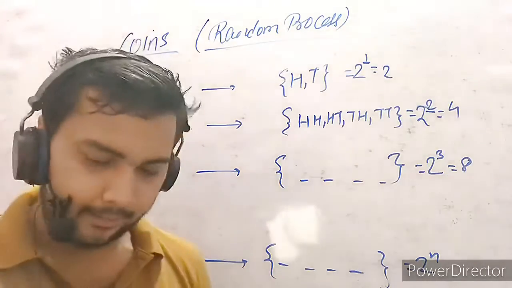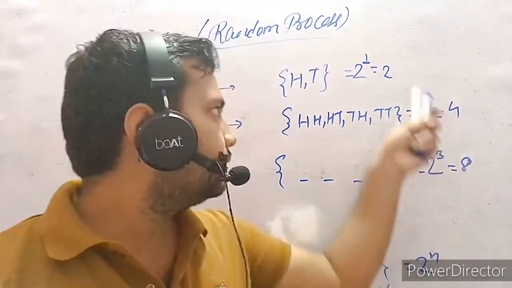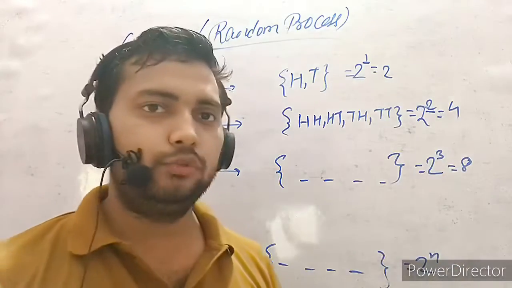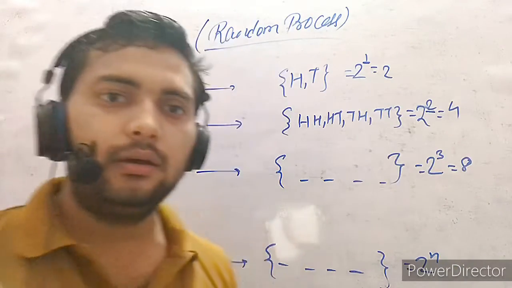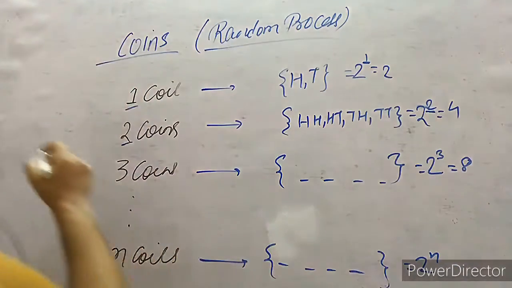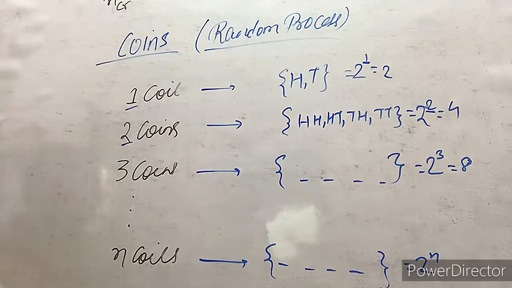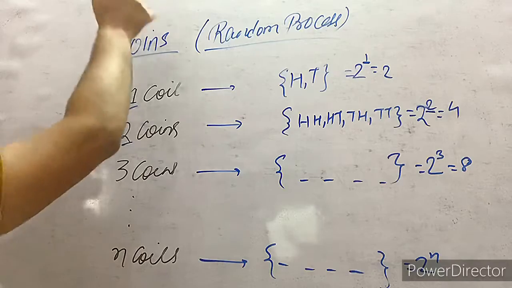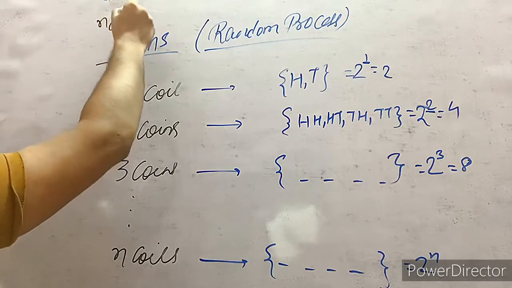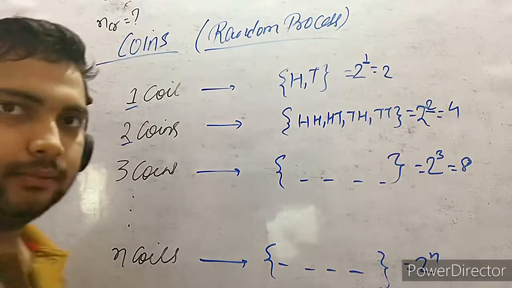We can also explain this 2, 4, 8 and 2 to the power n by the choosing technique, the nCr technique. How? You need to explain to me.